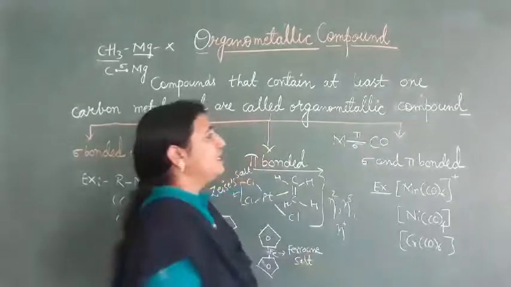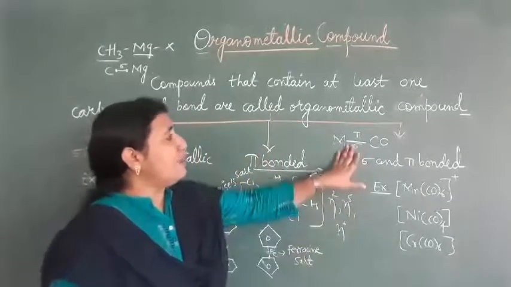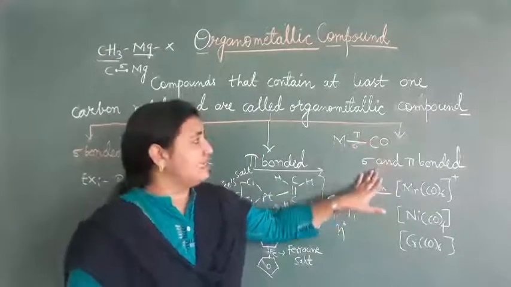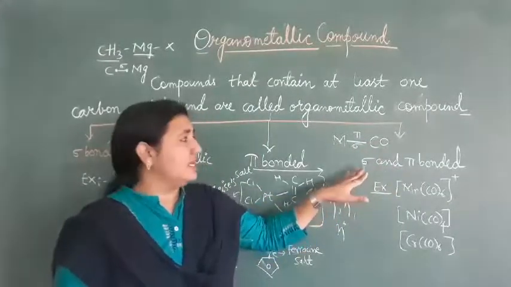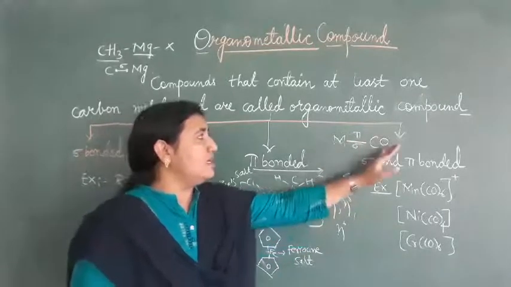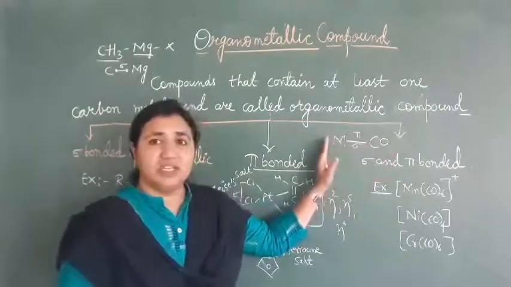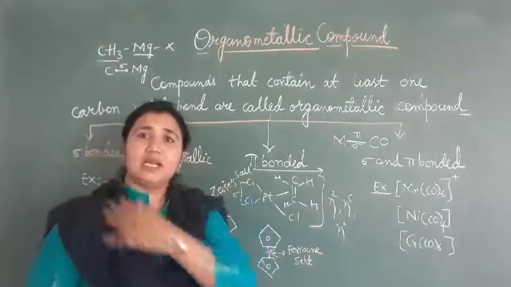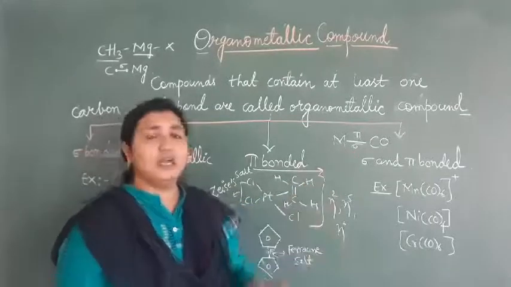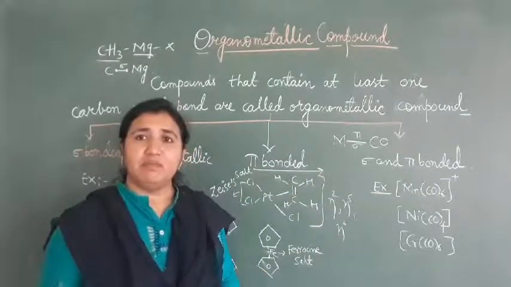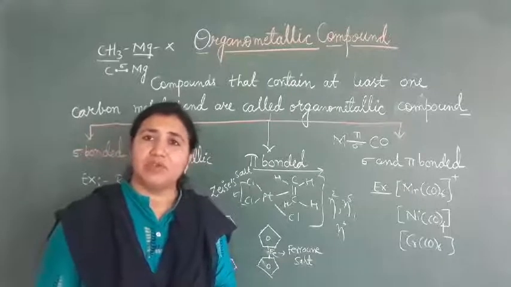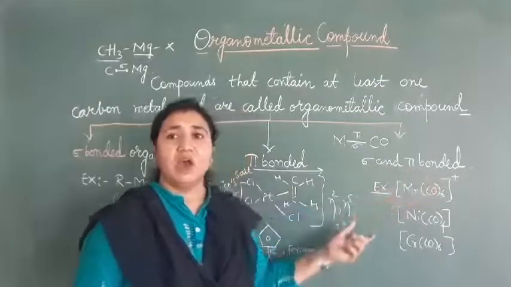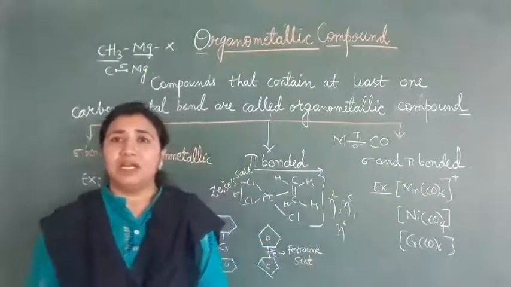These compounds are formed between metal and carbon monoxide, so they are called metal carbonyl compounds. In these, the metal and carbon monoxide are bonded with both sigma and pi bonds. That's why it is called sigma and pi bonded complexes, or metal carbonyl compounds.